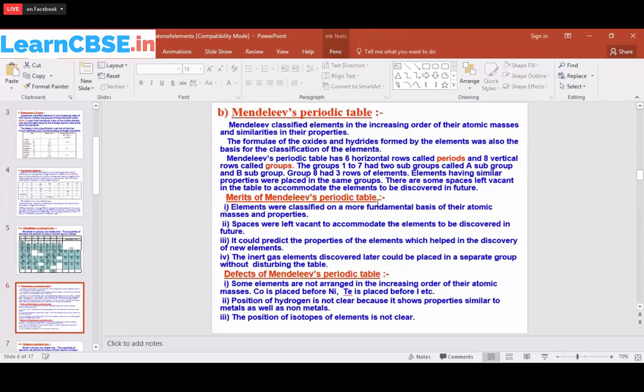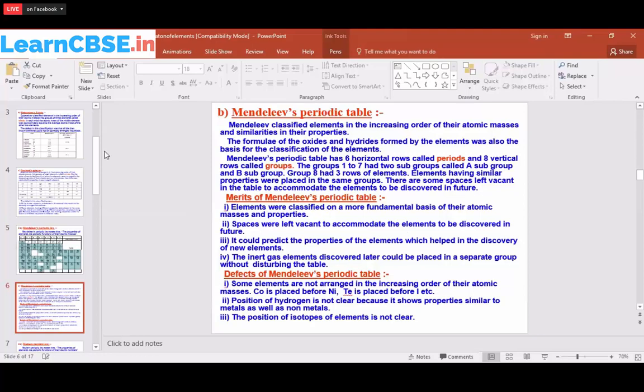Merits of Mendeleev's periodic table. The elements were arranged on a more fundamental basis of their atomic masses and properties. He used the atomic masses to arrange the elements in the periodic table, and spaces were also left vacant to accommodate elements yet to be discovered.